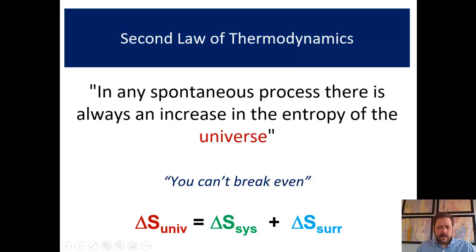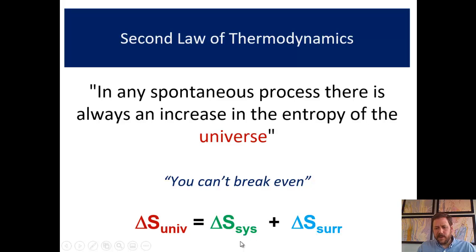So we've practiced determining the entropy change for a system, but in order to determine whether a process is spontaneous, we also need to know the entropy change of the surroundings. So let's talk about how we'll evaluate that. Remember, if the entropy change for the universe is positive, in other words, if the universe is becoming more entropic, then we know it's a thermodynamically favored process.